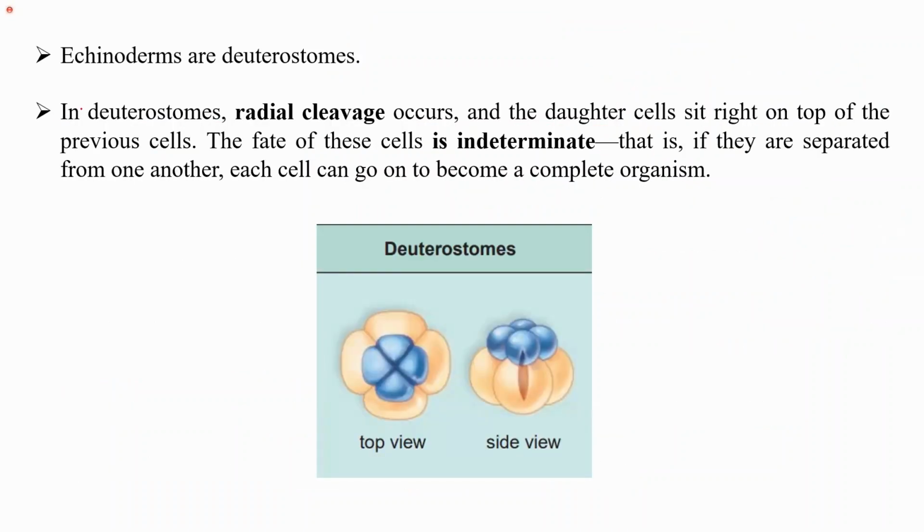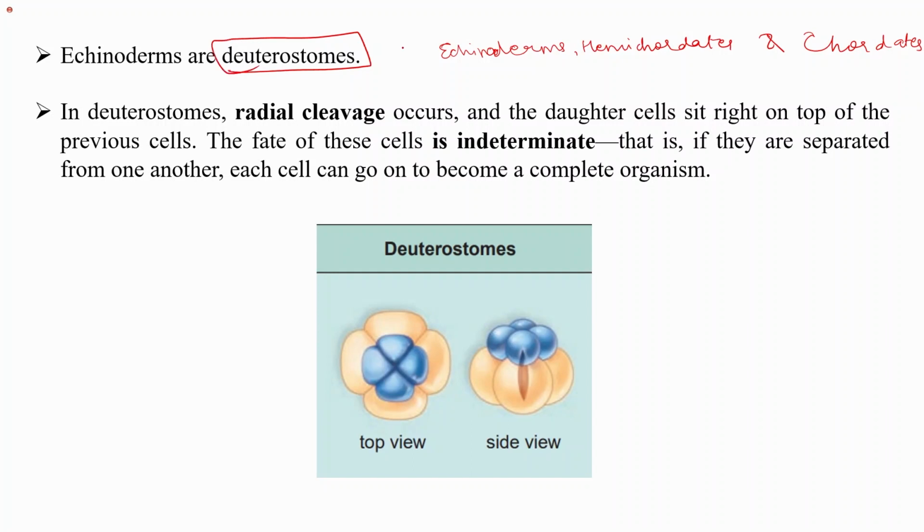So till now, whatever phyla we have understood belong to the protostomes. Now echinoderms and hemichordates, and the remaining, that is the chordates, are the deuterostomes.